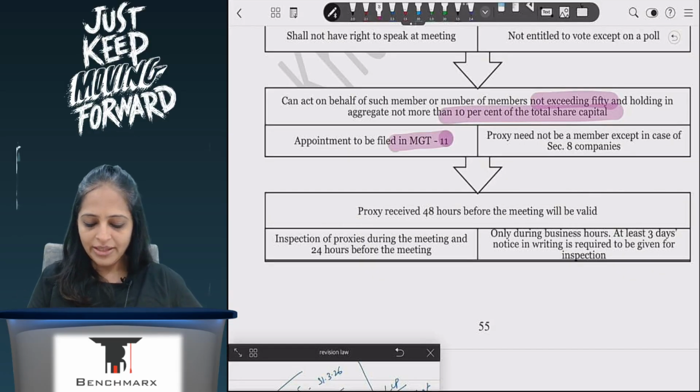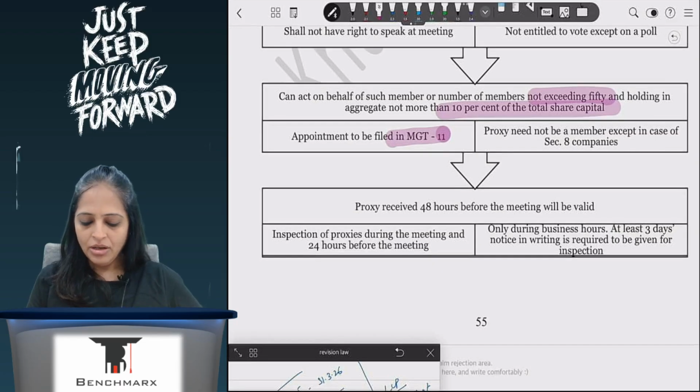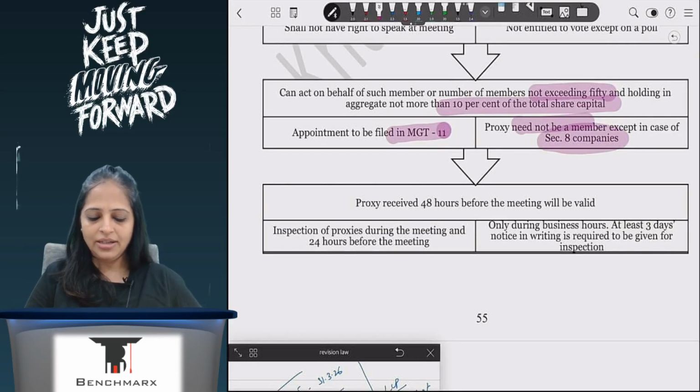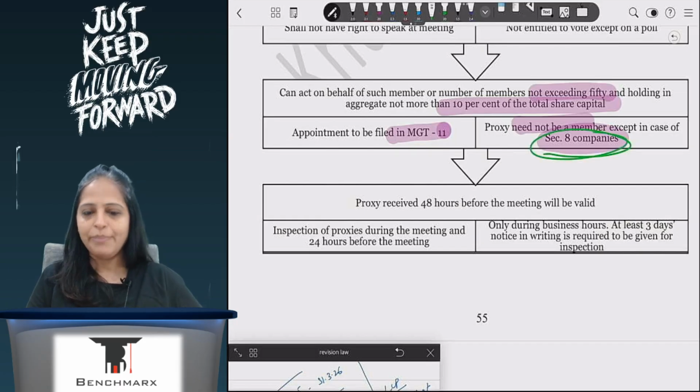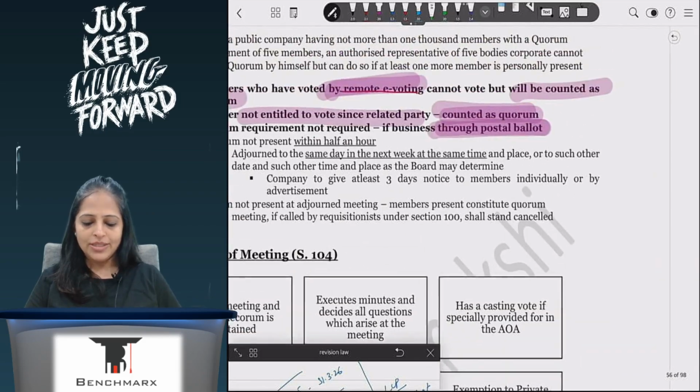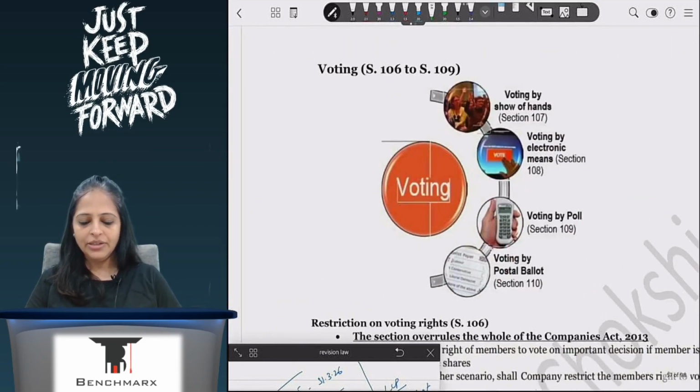I have to appoint in form MGT 11. Proxy can be any person. So even if he is not a member, he can be a proxy, except in the case of Section 8 companies. In Section 8 companies, only members can be proxy and no outsider can become a proxy. Correct? Are we clear on this?